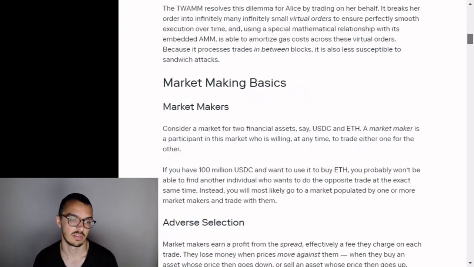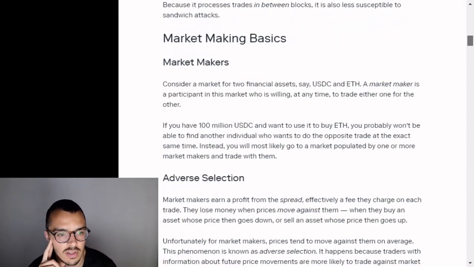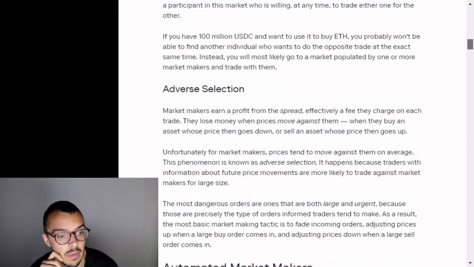Market making basics. Market makers. Consider a market for two financial assets, say USDC and ETH. A market maker is a participant in this market who is willing at any time to trade either one or the other. If you have 100 million USDC and want to use it to buy ETH, you probably won't be able to find another individual who wants to do the opposite trade at the exact same time. Instead, you will most likely go to a market populated by one or more market makers and trade with them.